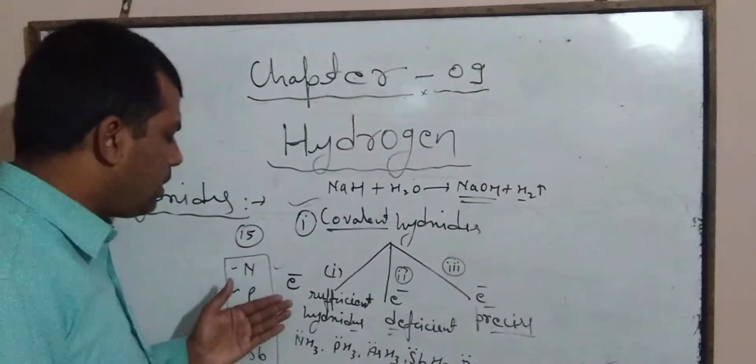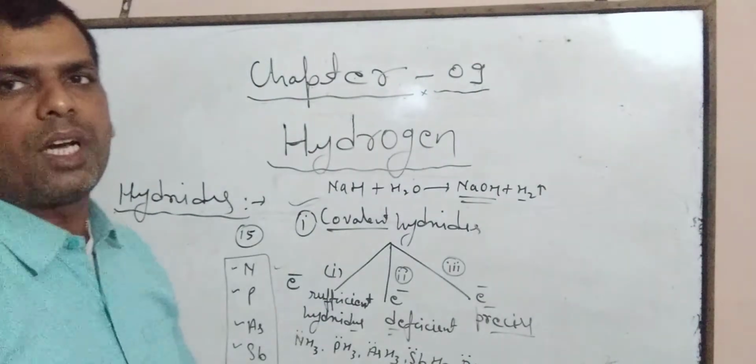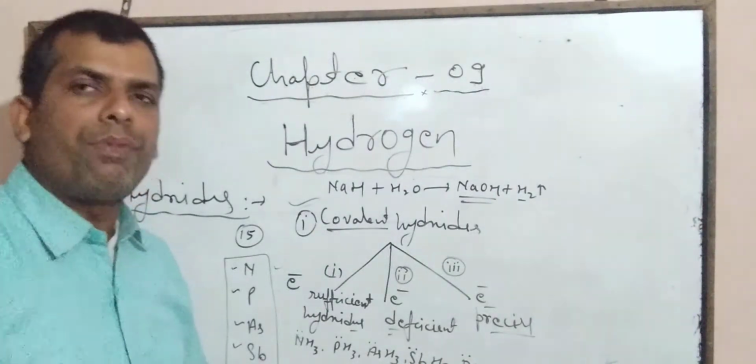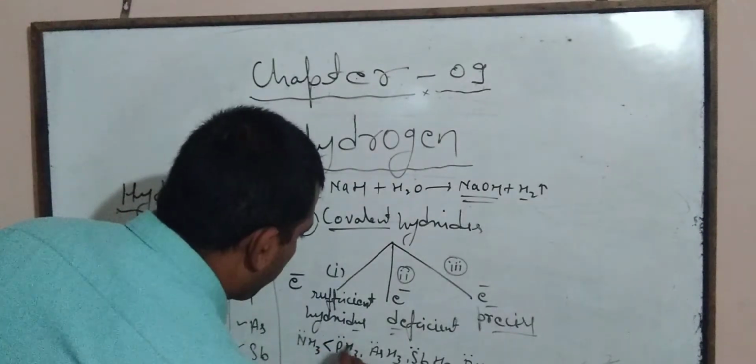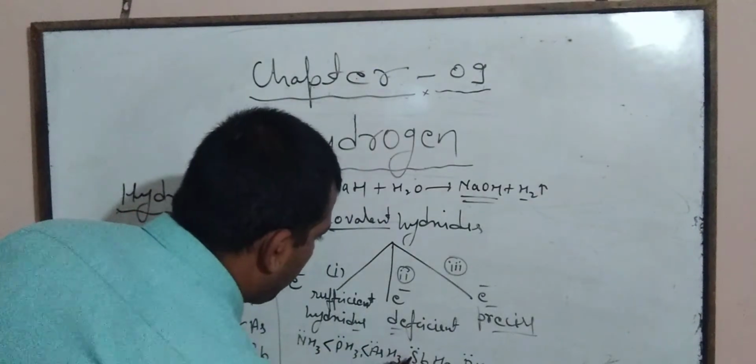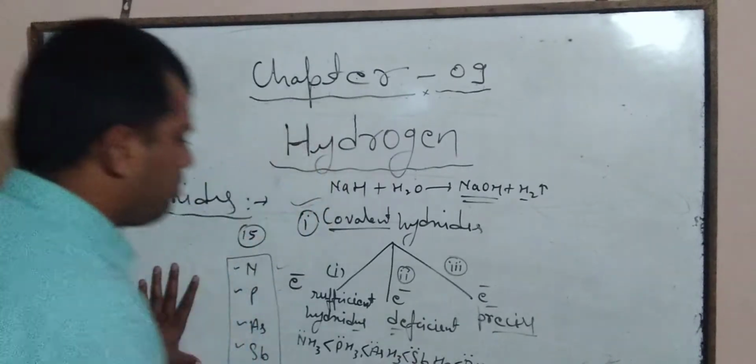the stability of these hydrides decreases on moving from top to bottom.